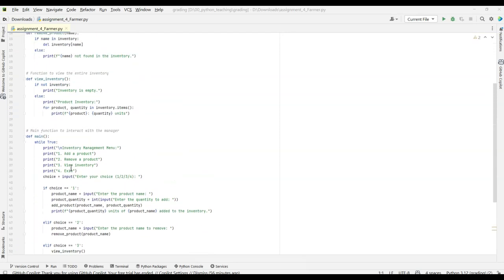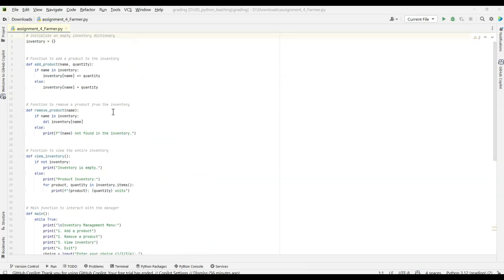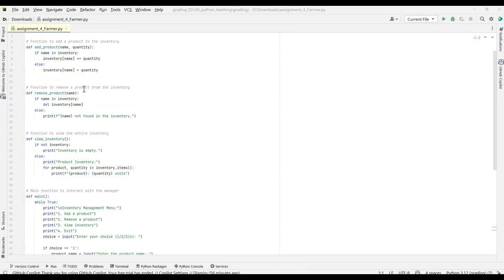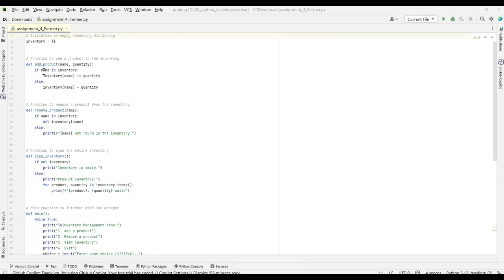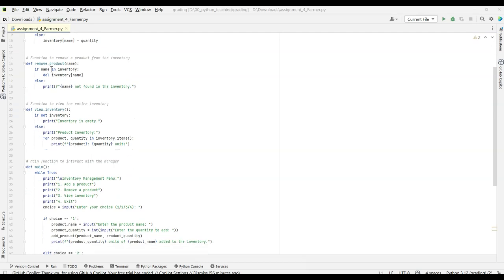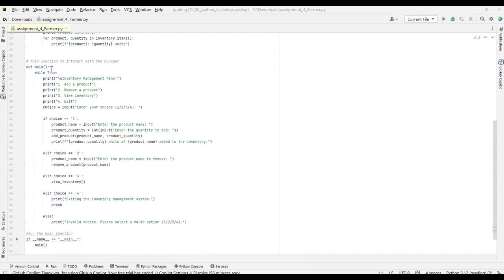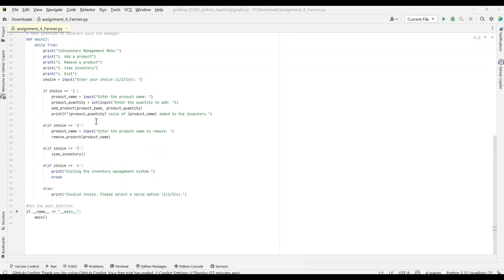So don't redo practice part number 4. Just do it for the first 3 and convert them over to have functions. Everything should be in a function. Notice that she initialized her dictionary up here at the top, which is perfectly fine, but everything else should be inside a function. ChatGPT will help a lot with that.